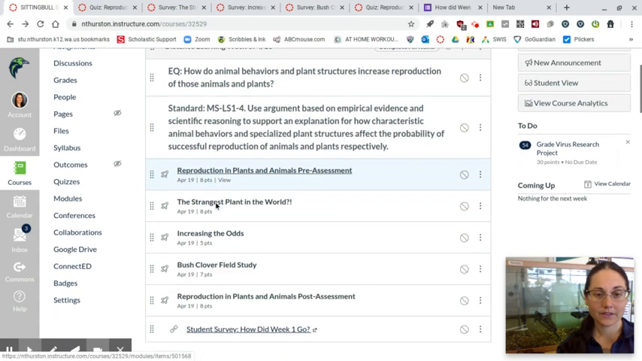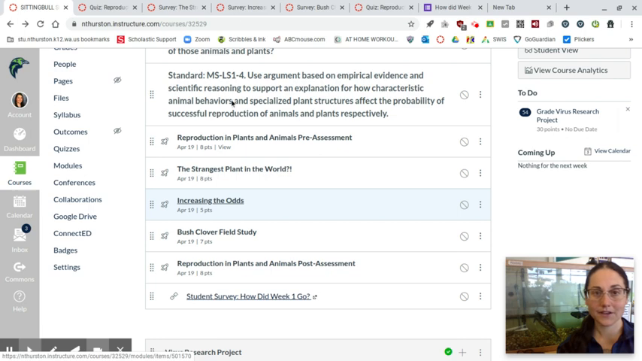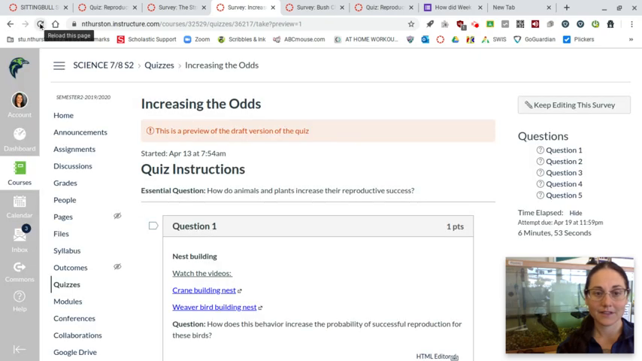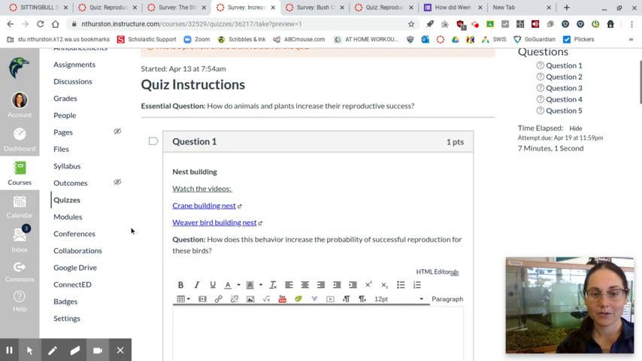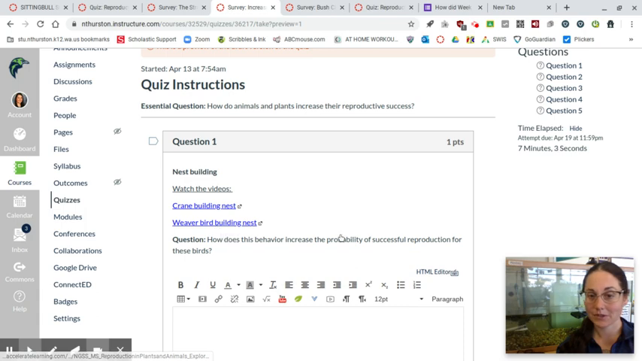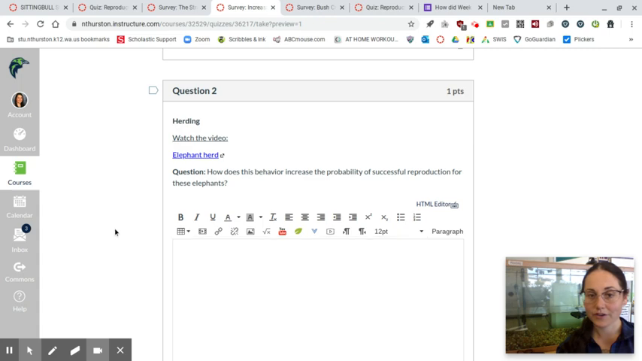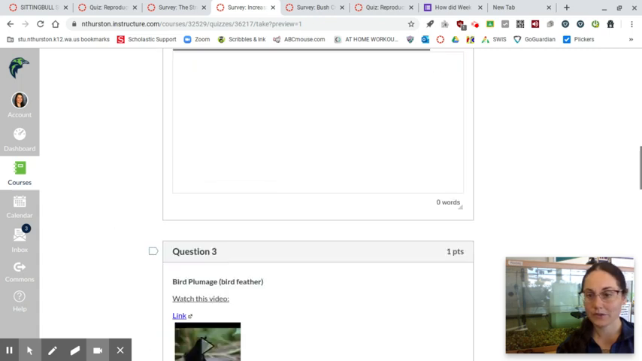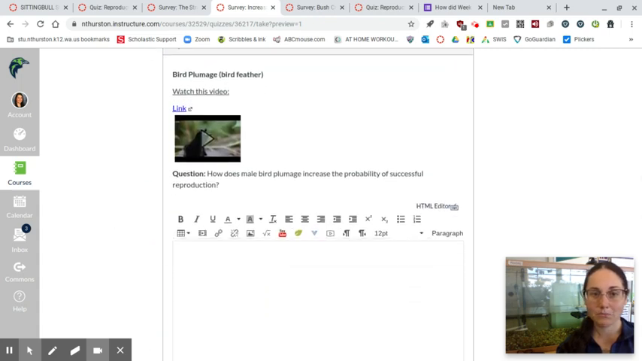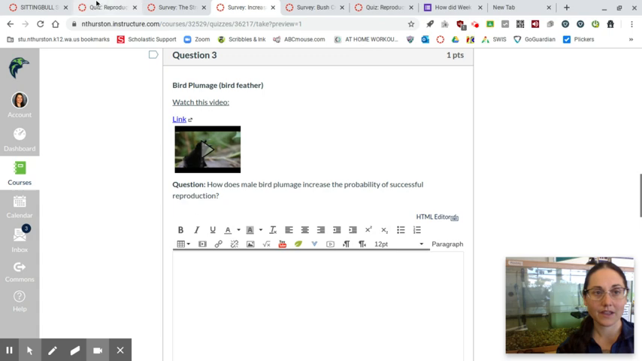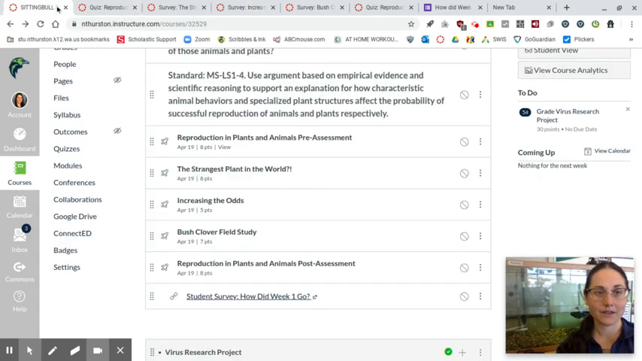Your next assignment is increasing the odds. Let's see if this will load here. Come on. There we go. Okay, you're going to be watching some videos on nest building and answering questions about that. Watching a video on elephant herds and answering a question about that. And then bird plumage. How did the male plumage increase the probability of successful reproduction? You can watch a video of that and hit submit.